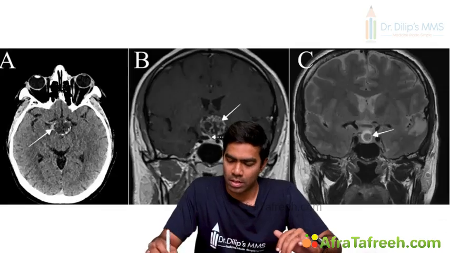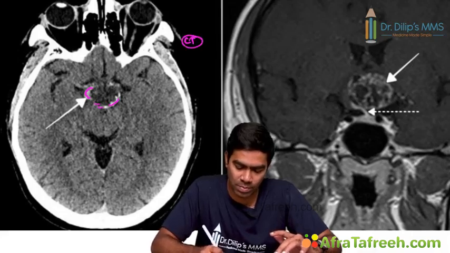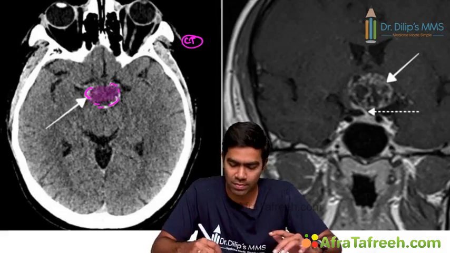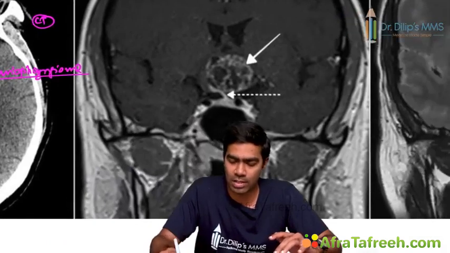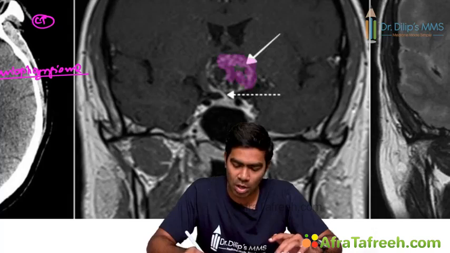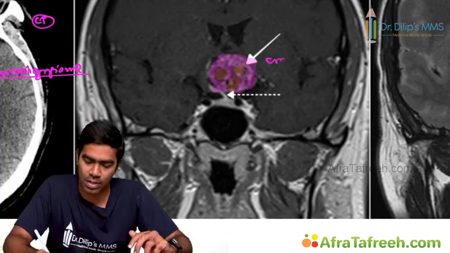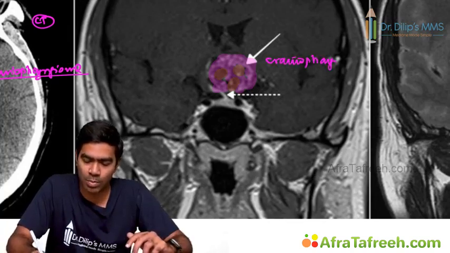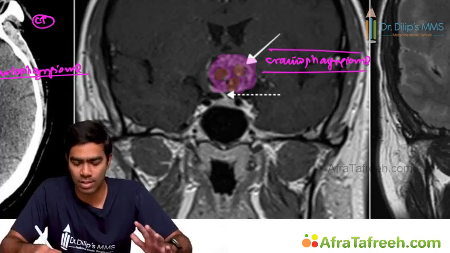You can see this is a pituitary area or the suprasellar region, and you can see a lot of calcifications because this is a CT image. You can see these white specks. These are calcifications. A tumor that is calcifying this much must be a craniopharyngioma. And it's a suprasellar tumor. It's a huge tumor actually. And again, you can see this is a childhood craniopharyngioma where you can have this lobulated and cystic appearance. You can see a lot of cysts. And obviously, if you take the cysts out and express them, it's going to show motor oil kind of fluid. So again, this is a craniopharyngioma. And this is an adamantinomatous type of craniopharyngioma because this has a lobulated and cystic appearance, and you're usually going to see this in children.